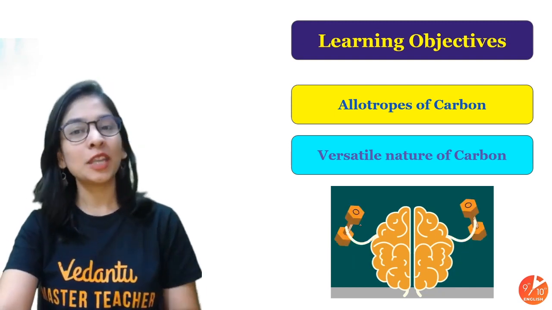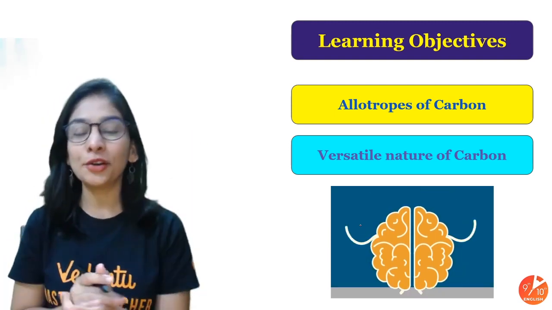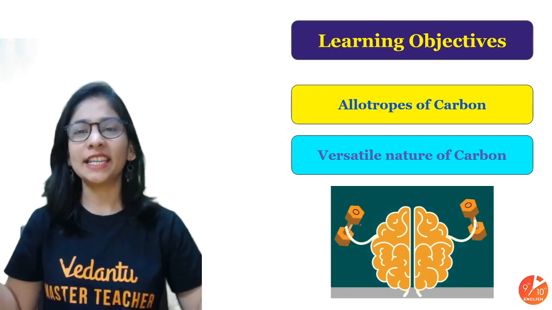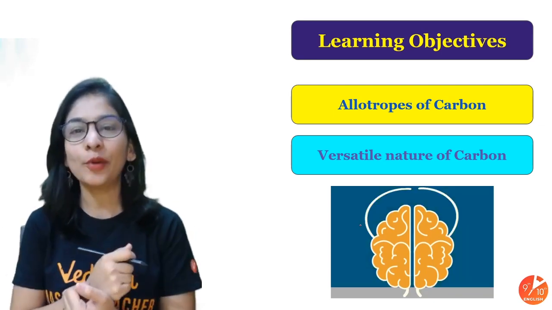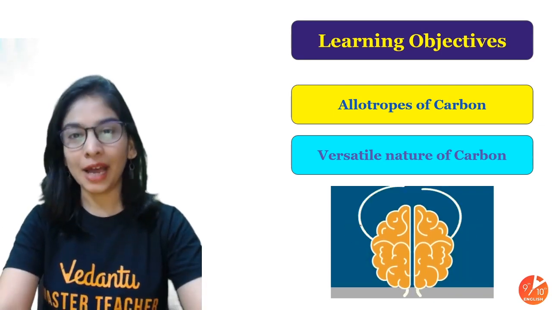And let's move ahead without any further ado. We'll talk about the versatile nature of carbon, why carbon is so important, and all the allotropes of carbon, like the different forms of carbon that we have.